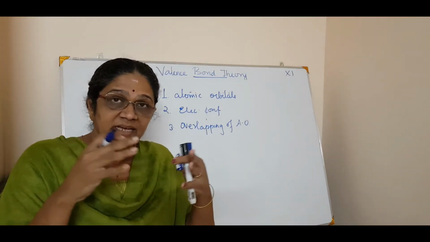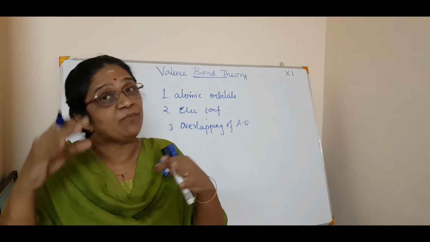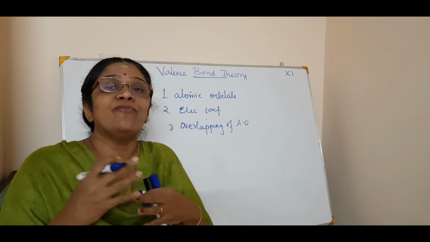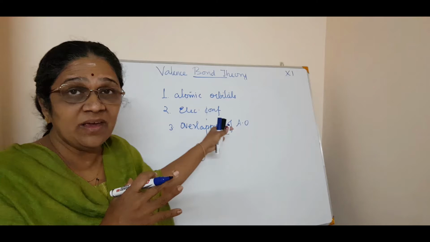You know, px, py, pz. Can the px orbital overlap with py? Will that be a true bond formation? All that clarifies our doubts through VB theory.